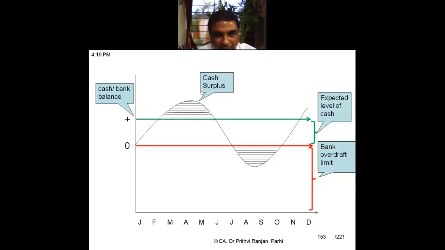So if you can prepare month wise inflow, outflow, net flow, then we can draw a graph like this. We have to find out in which months we will be having surplus cash which needs to be invested, and in which months we will have deficit cash. Maybe here this is deficit cash. There will be cash deficit in the months from July to mid October. October there will be deficit of cash, but in this period there will be surplus of cash. If you can coordinate these activities, then there is a possibility that overall there will neither be any surplus nor any deficit. So once the cash budget is prepared, you'll be able to take decisions on all these things.